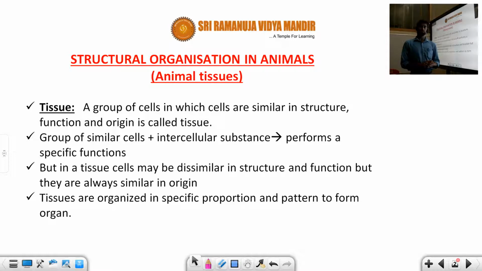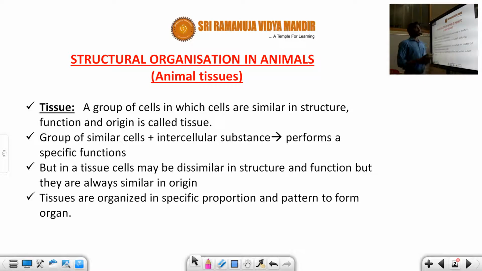Like epithelial tissue you can see, and another one is muscular tissue, nervous tissue, and connective tissue. Blood is the best example for connective tissue, whereas internal organs like alveoli, bronchioles, and oviduct are common examples of epithelial tissue. Skin is also epithelial tissue. Muscular tissue has three types: cardiac, smooth muscle, and striated or skeletal muscle.